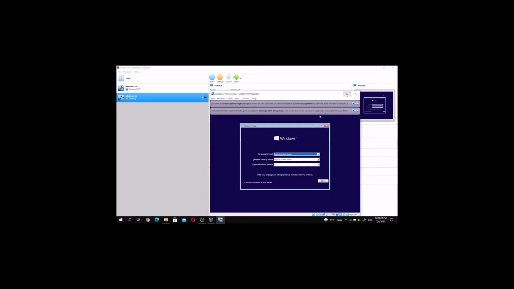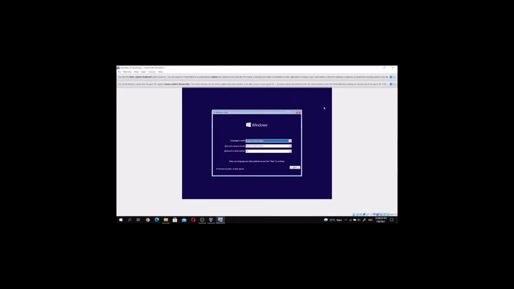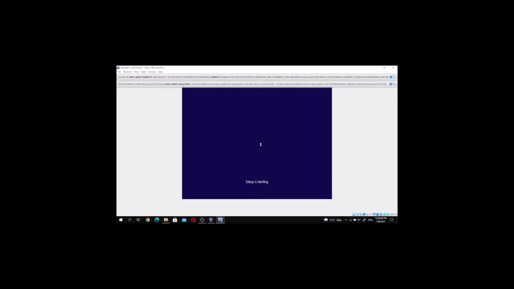So now you can set up your Windows 10 such as language, time and currency format, keyboard and input method, and click next and click install now. The setup is starting to proceed.